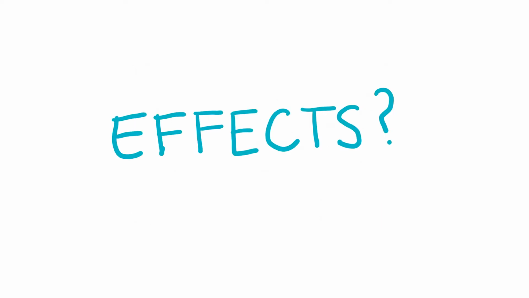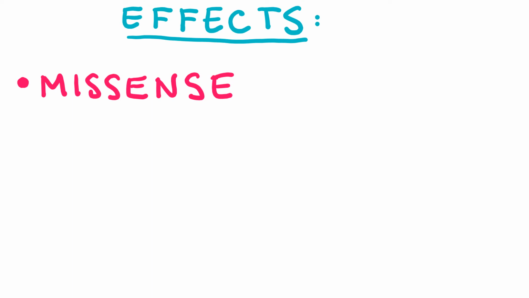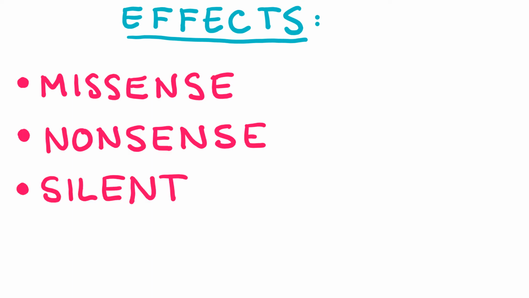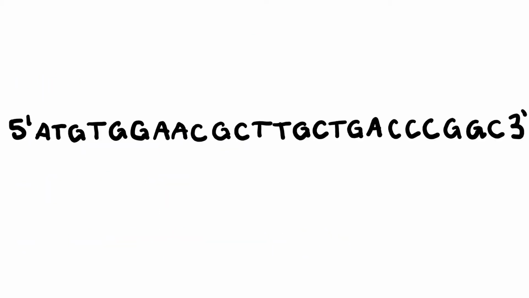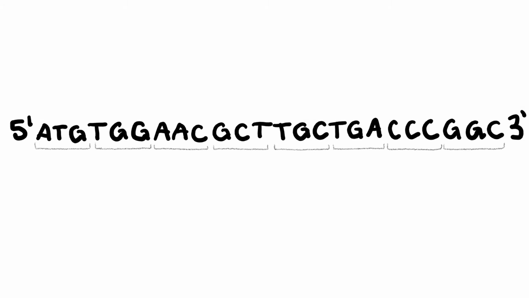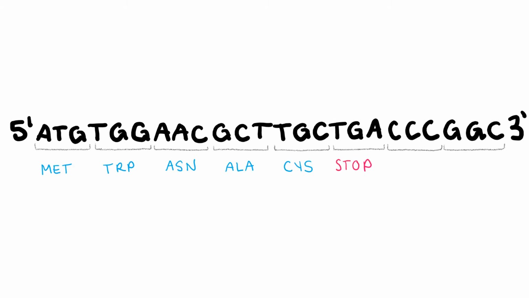Point mutations can have one of the four following effects: missense, nonsense, silent, or read-through. Let's dive a little bit deeper to understand what each of these effects are. First, let's start with our original DNA sequence. We can group these into codons and use our genetic code table to find the corresponding amino acids.